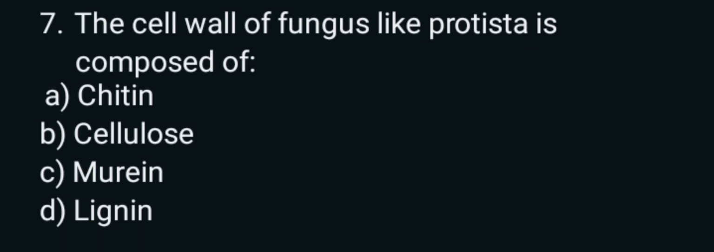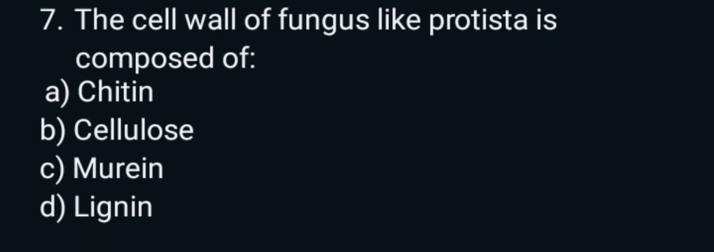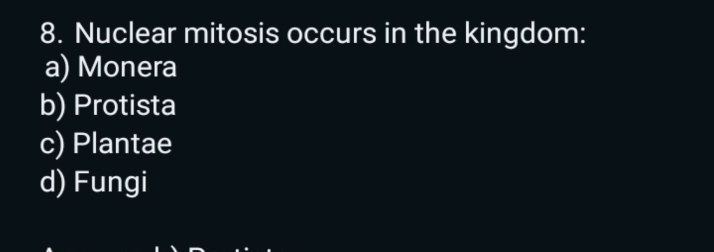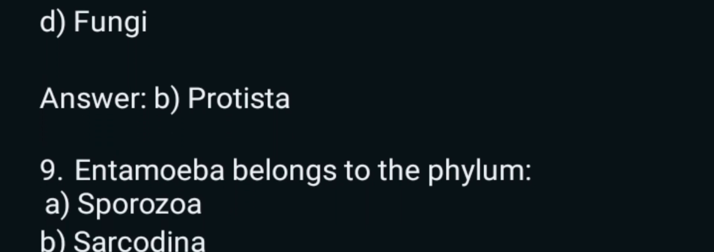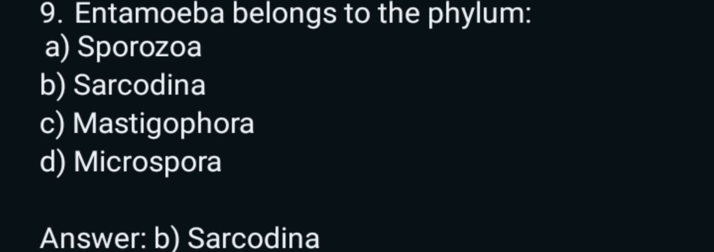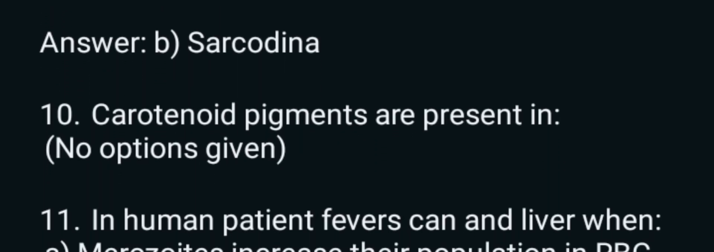7. The cell wall of fungus-like Protista is composed of A. Chitin, B. Cellulose, C. Murein, D. Lignin. Answer: B. Cellulose. 8. Nuclear mitosis occurs in the kingdom A. Monera, B. Protista, C. Plantae, D. Fungi. Answer: B. Protista. 9. Entamoeba belongs to the phylum A. Sporozoa, B. Sarcodina, C. Mastigophora, D. Microspora. Answer: B. Sarcodina.